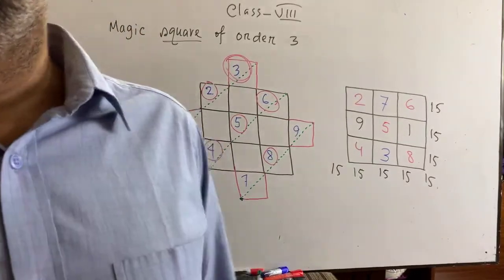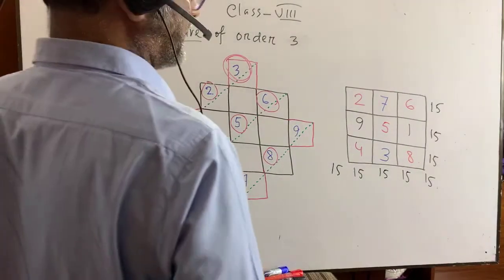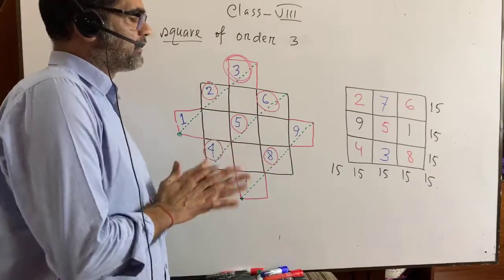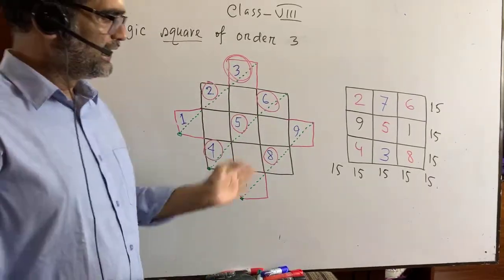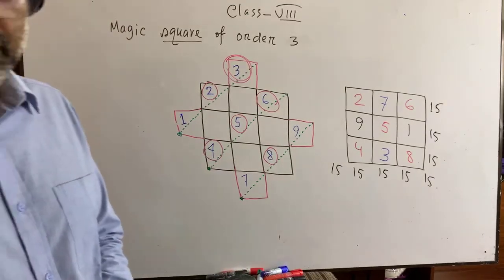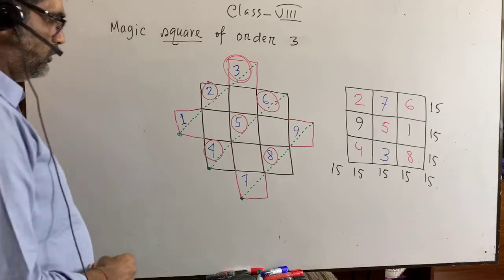And I have tried my level best to make you understand without memorizing, okay, how to determine the magic square of order 3. So let's do it, copy it. Then I am going to another order.